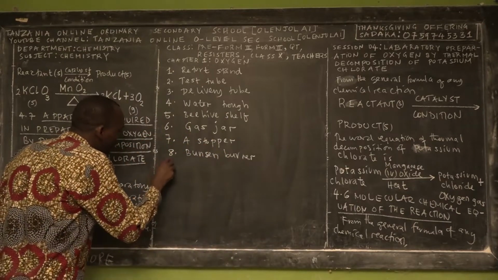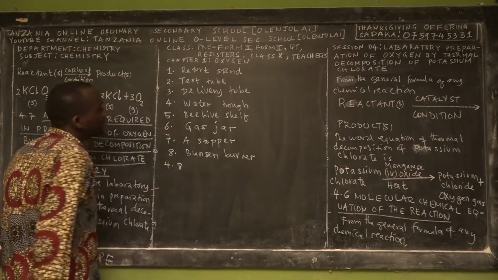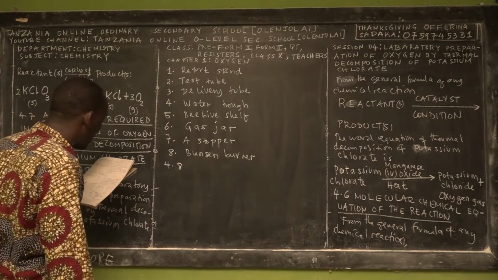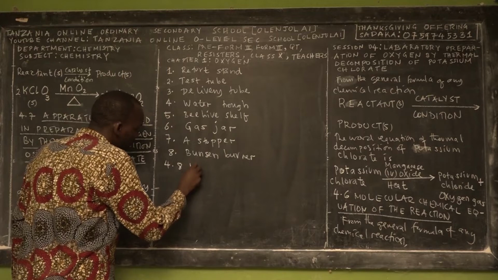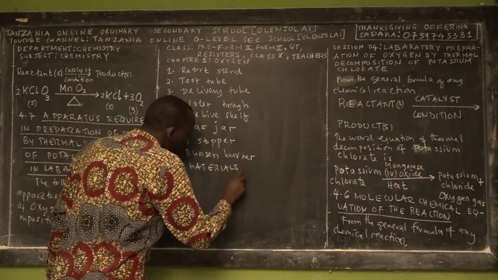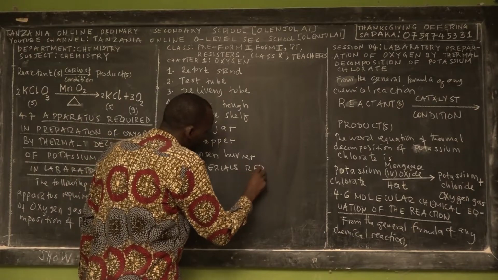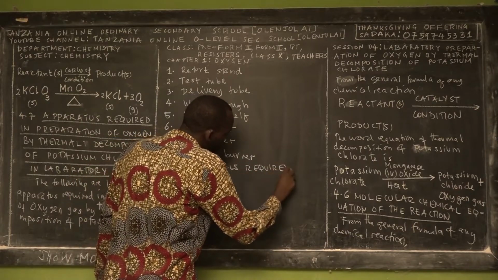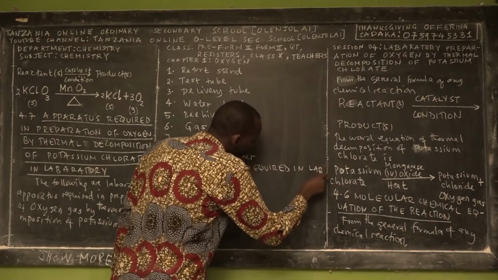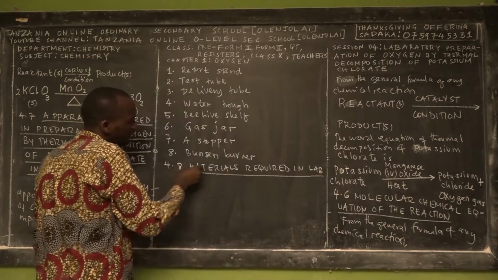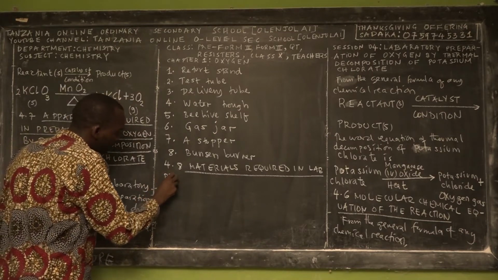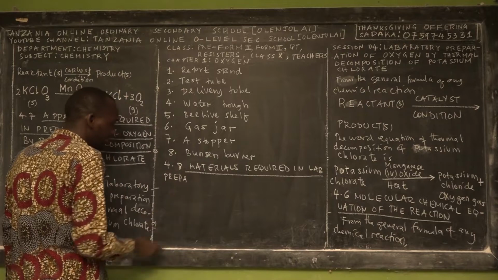Then the eighth part of session 4, I would like to mention the materials required. We need 3 materials required in the laboratory. Remember, laboratory we can write in abbreviation as lab, but don't write that abbreviation in the exam.